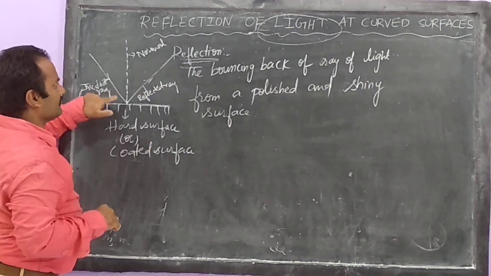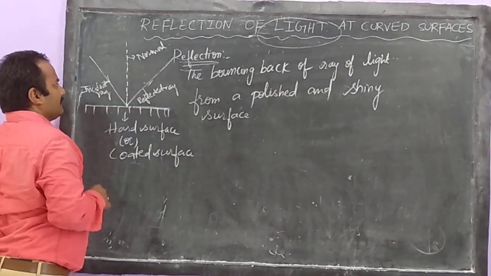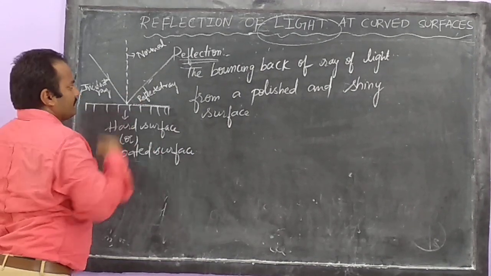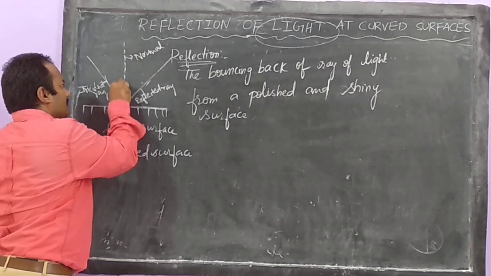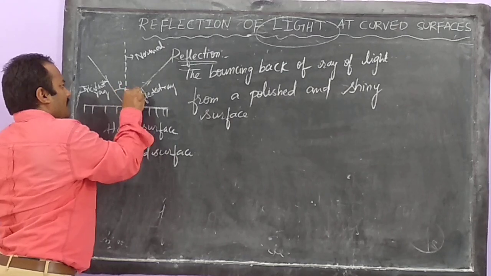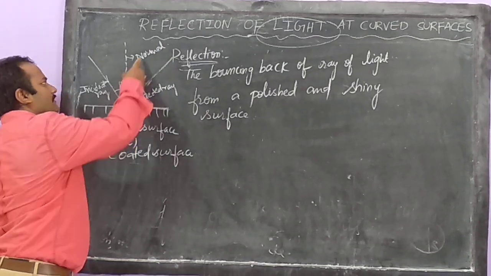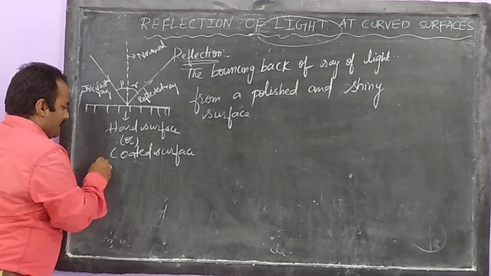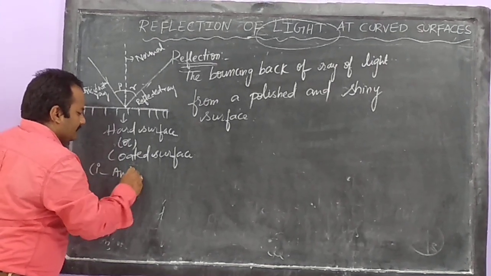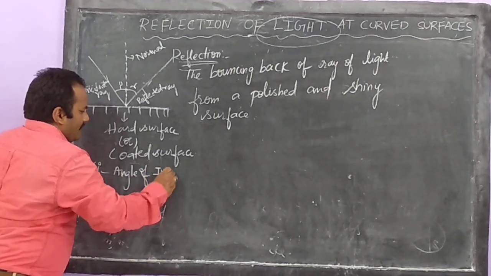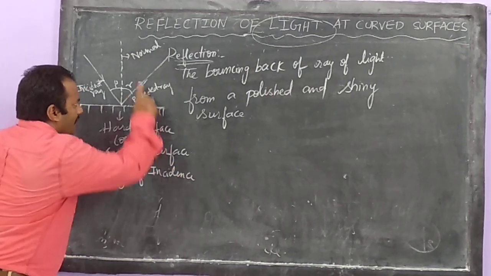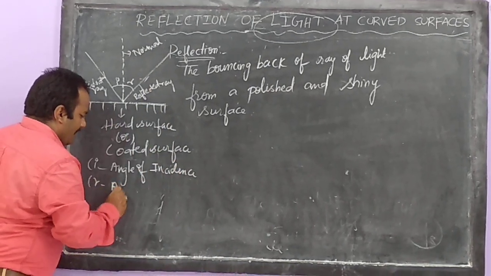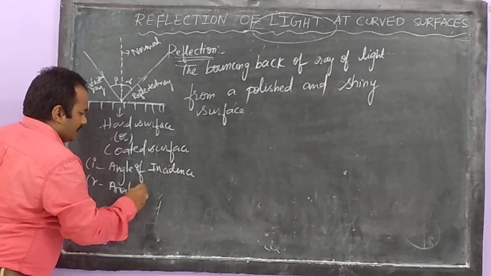After drawing the normal, you will get two angles, angle I and angle R. Angle I is the angle of incidence, and angle R is the angle of reflection.